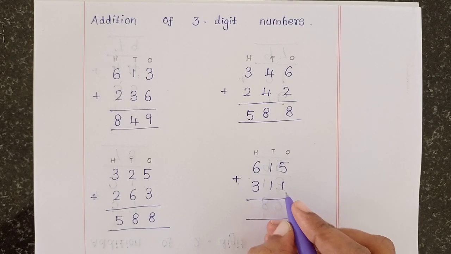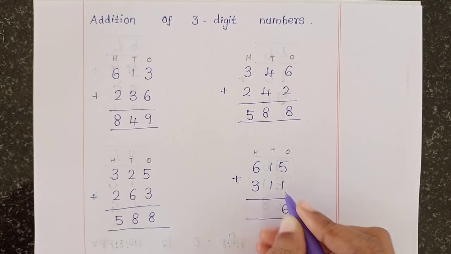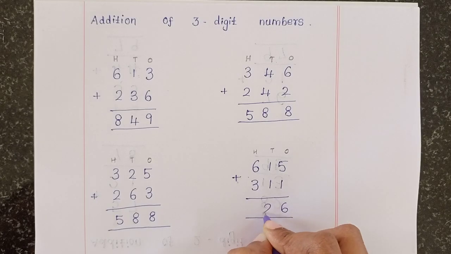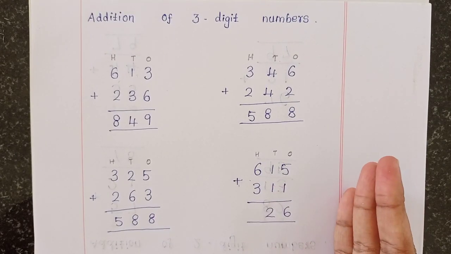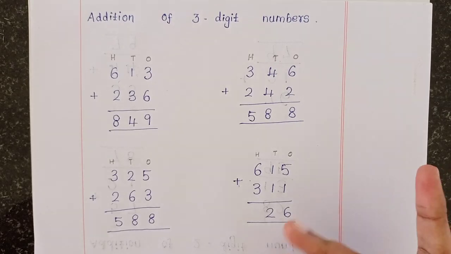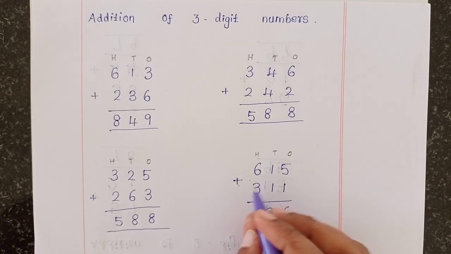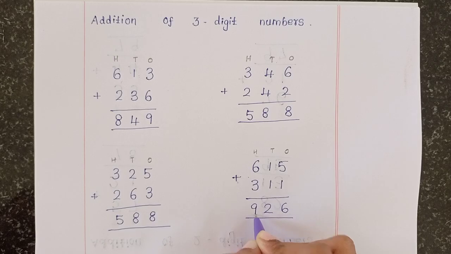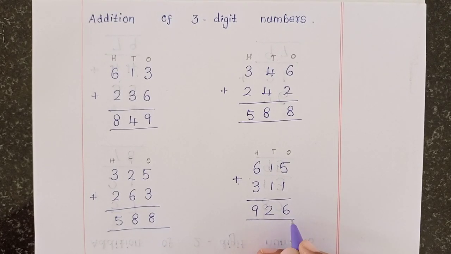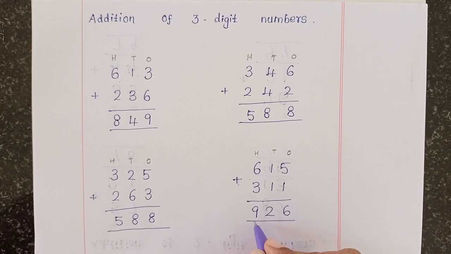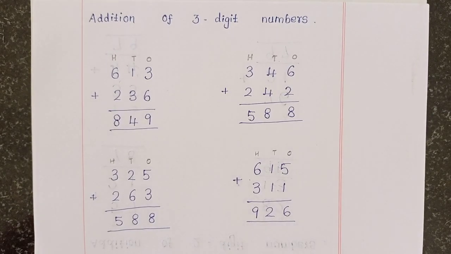5 plus 1 is 6. Then 1 plus 1 is 2. Then 6 plus 3. 6 in the heart. Then you take 3 fingers to count. Okay, 6, after that 7, 8 and 9. So the answer is 926. Okay, Mama? Now open your Max note and write the class work.